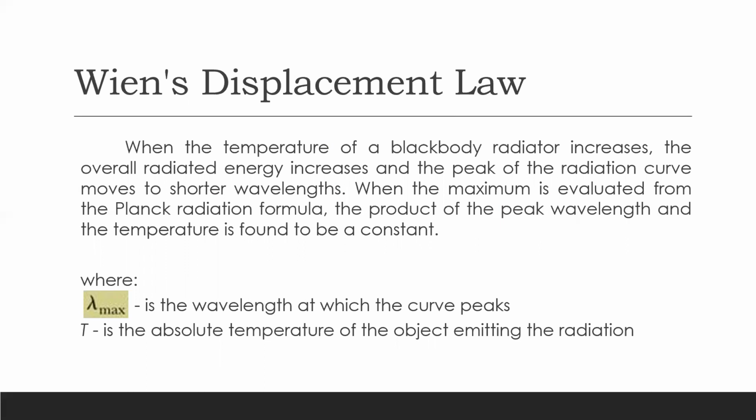When the maximum is evaluated from the Planck radiation formula, the product of the peak wavelength and the temperature is found to be constant. So this is the equation for the Wien displacement law, where lambda max is the wavelength at which the curve peaks, and T is the absolute temperature of a body emitting radiation.